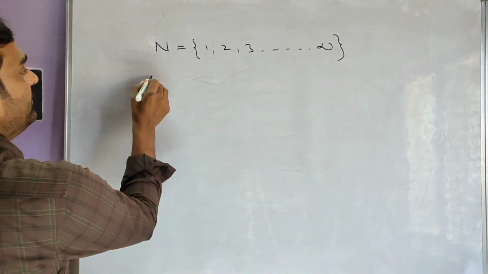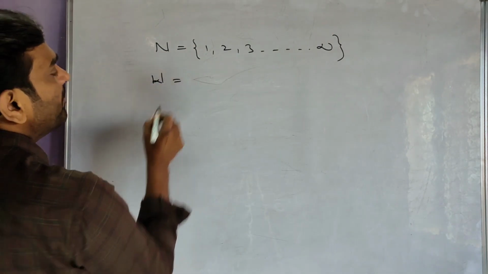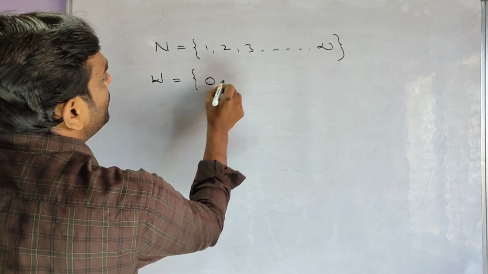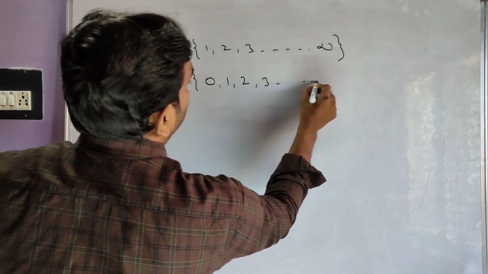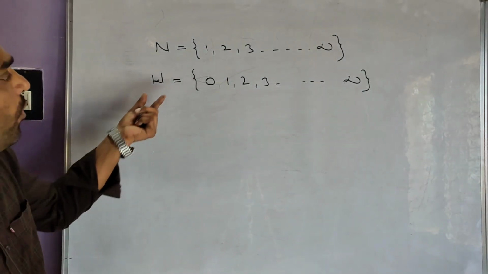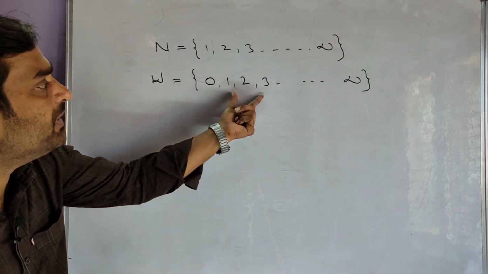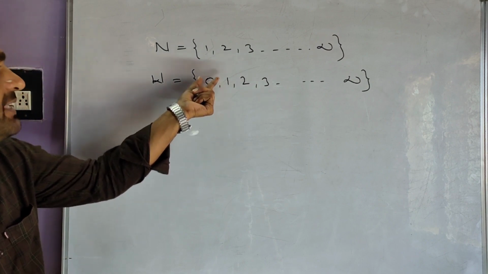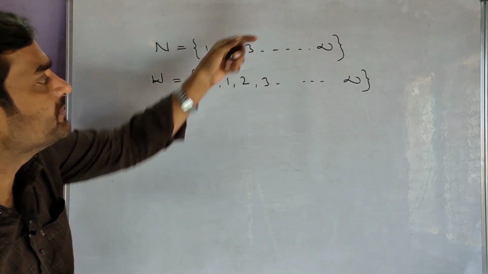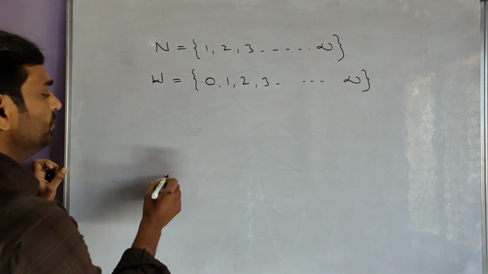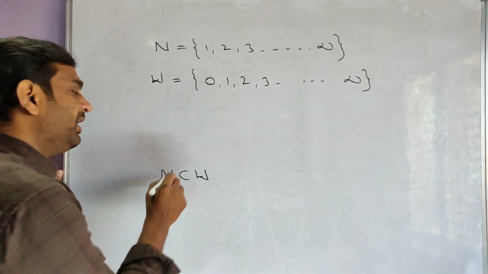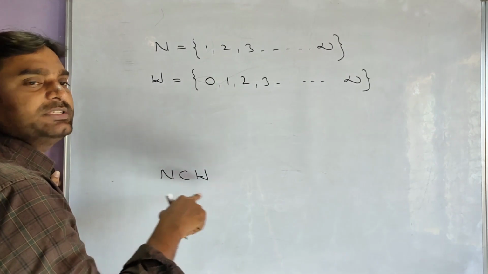Whole numbers are denoted by the letter W, and those are 0, 1, 2, 3 and so on. Just observe that whole numbers are nothing but natural numbers along with 0. So we can say that all natural numbers belong to whole numbers also. So we can write natural numbers subset of whole numbers.